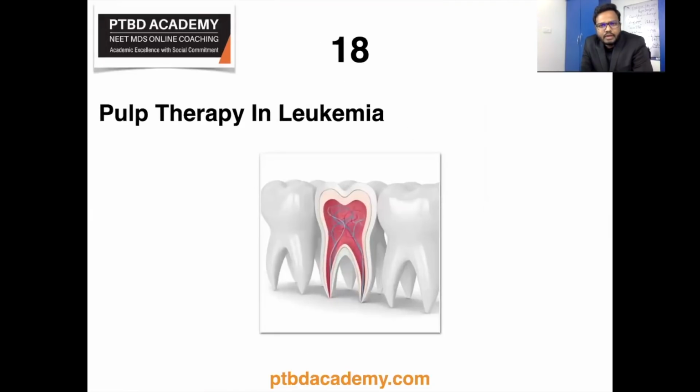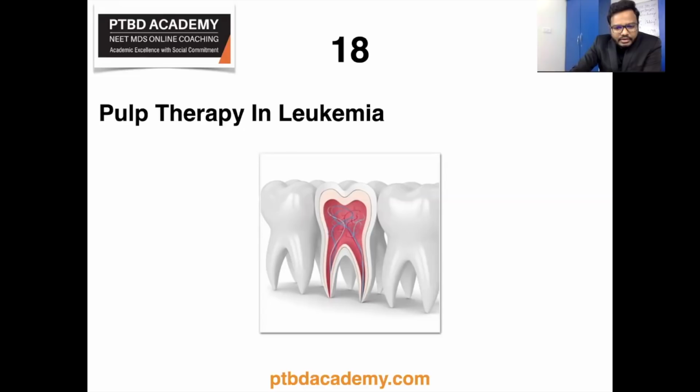Pulp therapy in leukemia, obviously it is contraindicated because of more chances of bleeding, more chances of infection. So let's review some information related to the same. There are basically two types of leukemia, as you all know, lymphoblastic and myeloid, and these can again be acute and chronic, and we discussed immunity classes as well. Most common in children is ALL, let's assume that way. ALL stands for acute lymphocytic or lymphoblastic leukemia, isn't it?